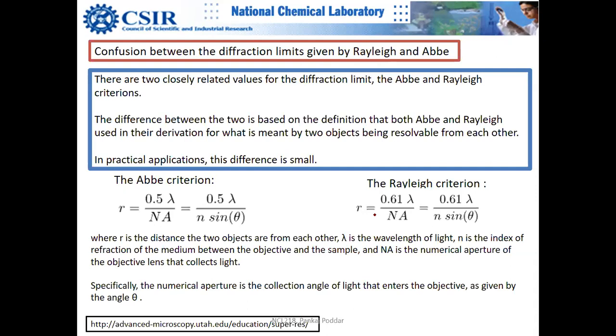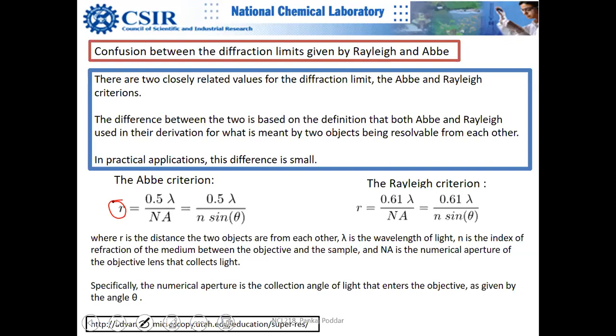Ernest Abbe, the name was introduced to you in my previous lecture. So you can see the difference is very small. Here R is the resolvable distance between two pixels. Lambda is the wavelength of the radiation. In this case, it is the electron wavelength.